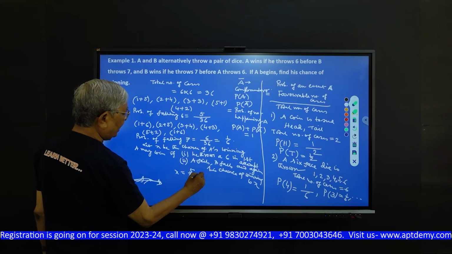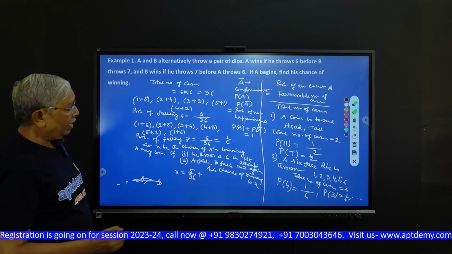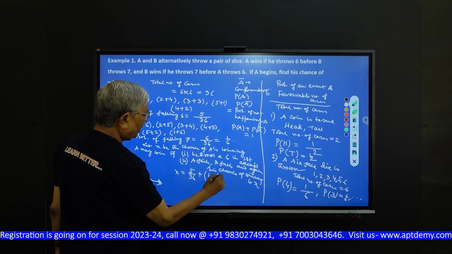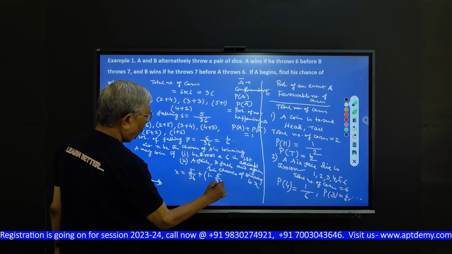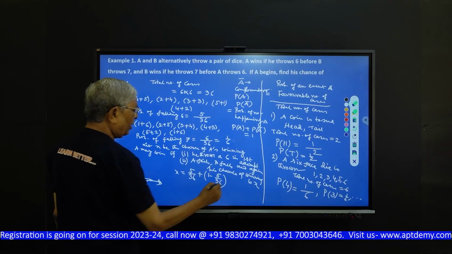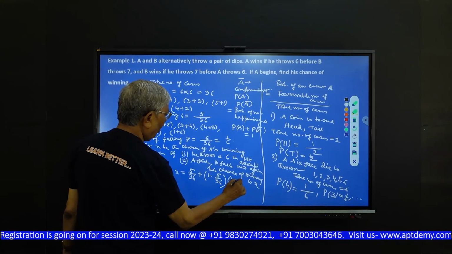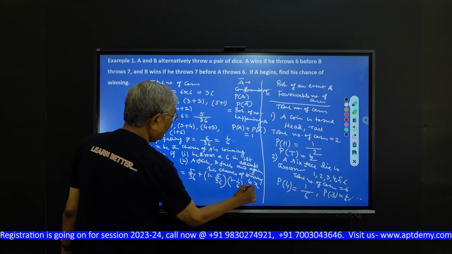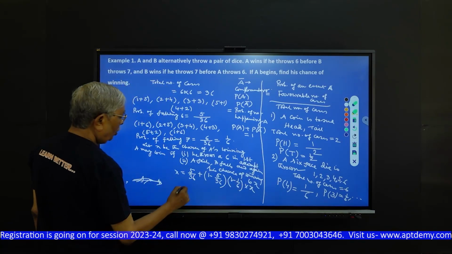And what is the second case? A fails. That means 1 minus 5 by 36. B fails. That means 1 minus 1 by 6. And again his chance of winning is x.